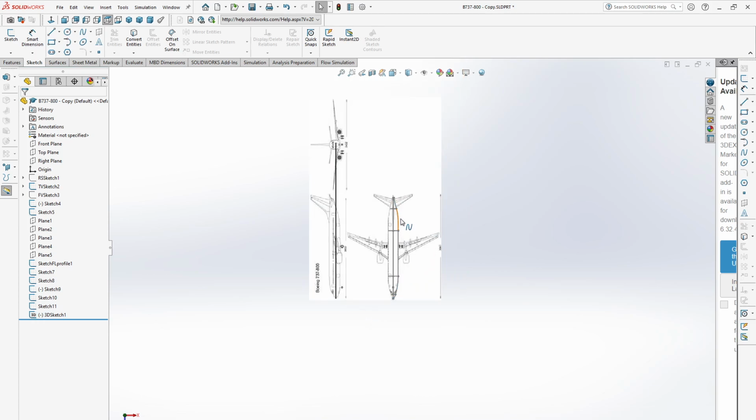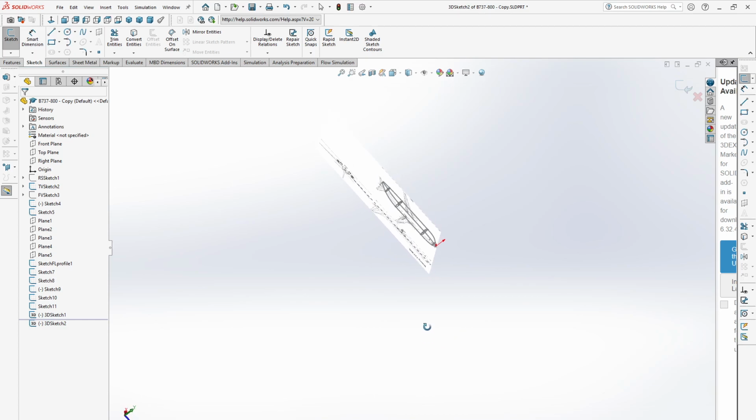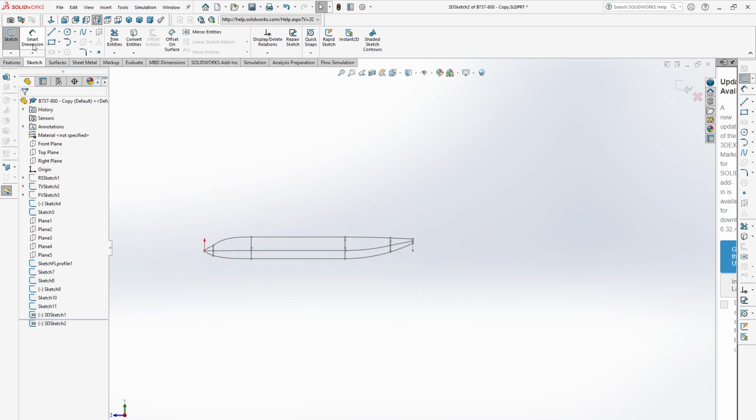Now we will sketch our left guide curve. Again, go to sketch and select the sketch. Similar way, so here we need to go this side.